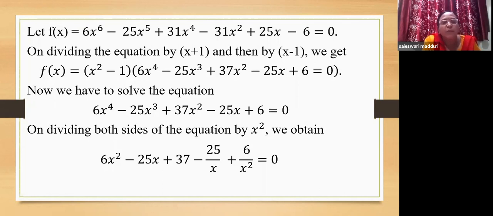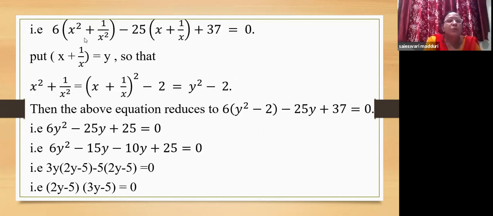And a fourth degree equation, as you can see, is a reciprocal equation of even degree, of order 1, class 1. So it is only dividing it by x square. We obtain 6x square minus 25x plus 37 minus 25 by x plus 6 by x square equal to 0. Now pair up x square and 1 by x square, then pair up x and 1 by x and the constant. You will get the format 6 into (x square plus 1 by x square) minus 25 into (x plus 1 by x) plus 37 equal to 0.